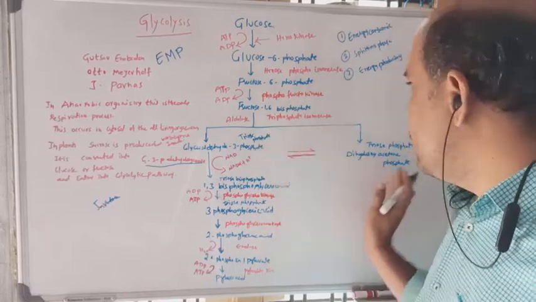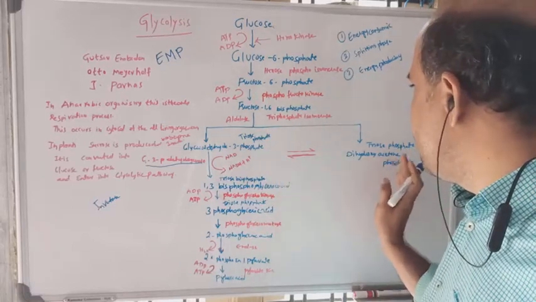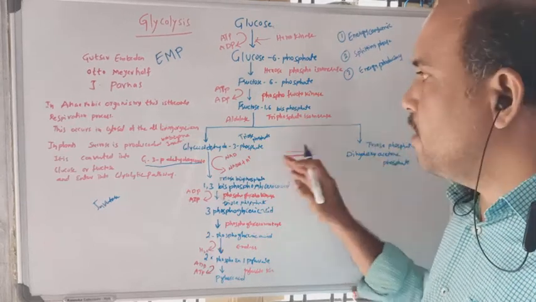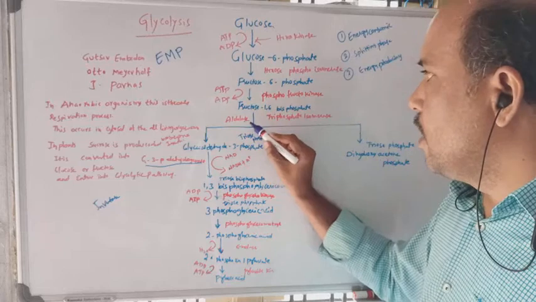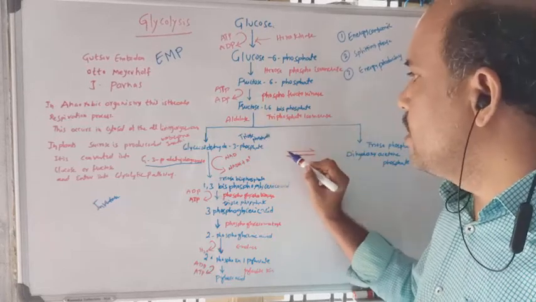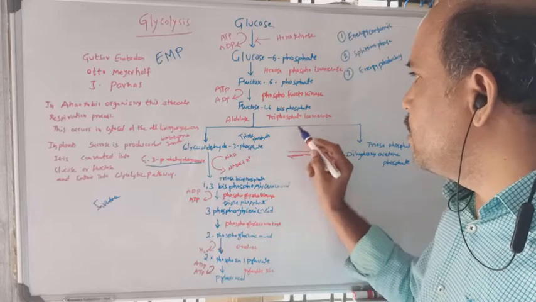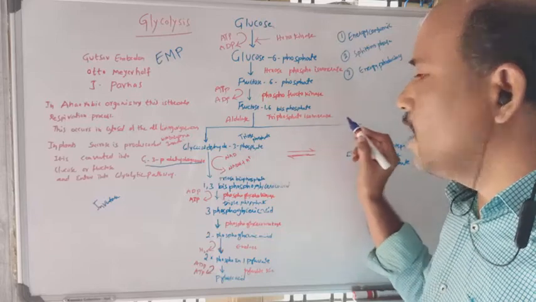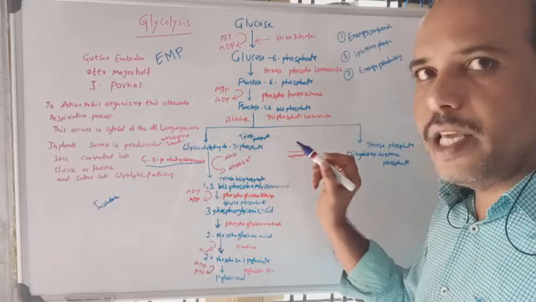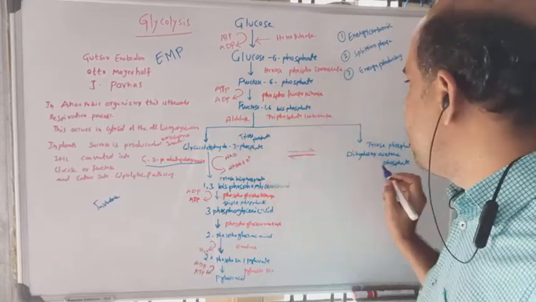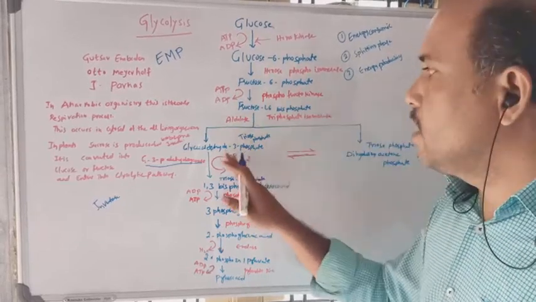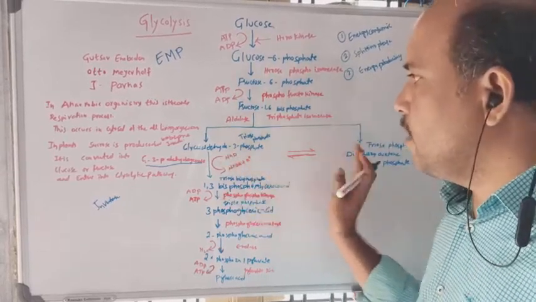Further, DHAP may enter different pathways. The enzyme involved here is aldolase, and the enzyme that interconverts them is triose phosphate isomerase. Triose phosphate isomerase converts glyceraldehyde 3-phosphate into dihydroxyacetone phosphate or dihydroxyacetone phosphate into glyceraldehyde 3-phosphate. These are the interconvertible compounds.